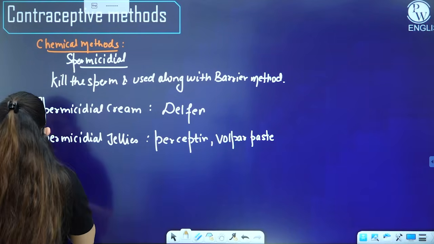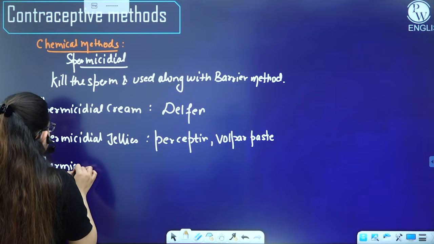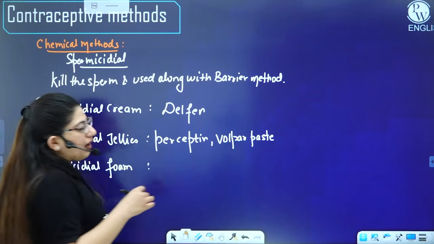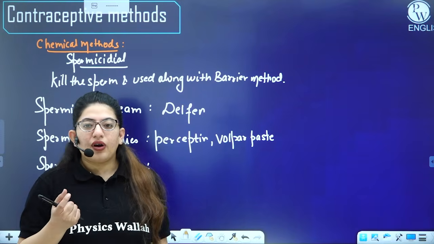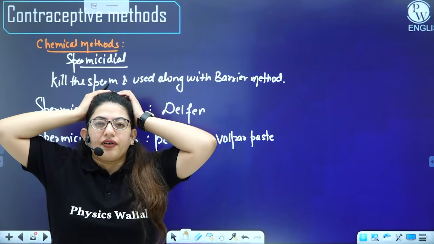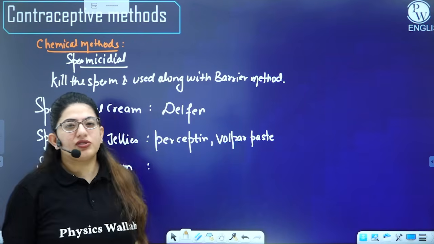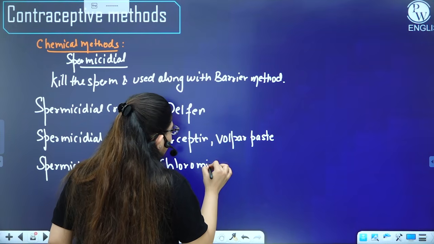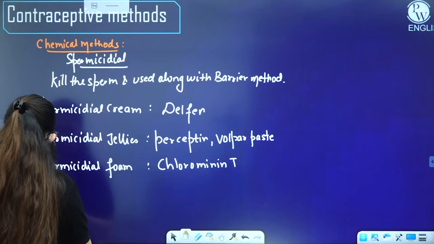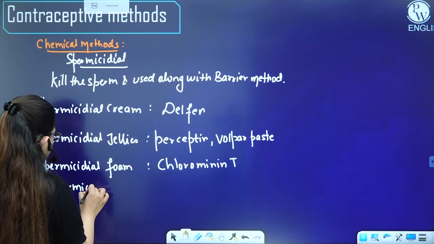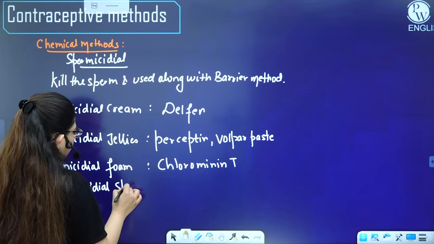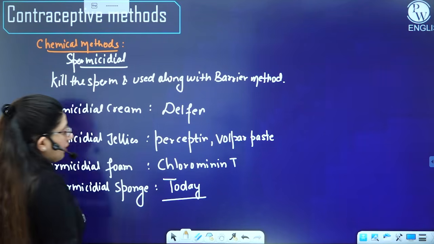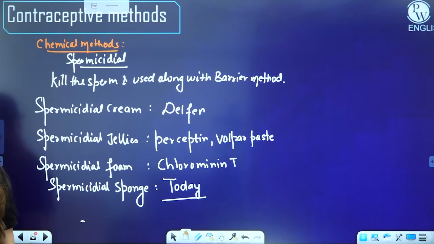And then we have spermicidal foam. It's in the form of aerosol, right? Like some forms that are applied on the hair, and then they stiffen up. Okay, so we have this chloramin T, and then we have the spermicidal sponge, that is Today. Okay. All right, so these are some chemicals that we use along with that, right?